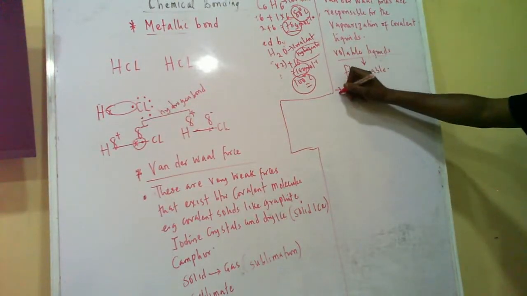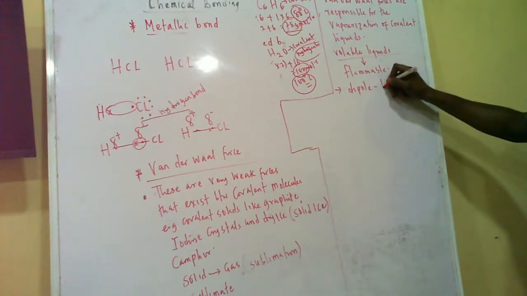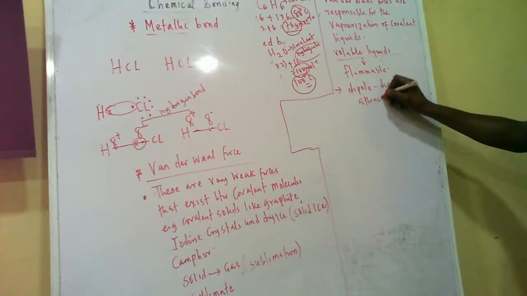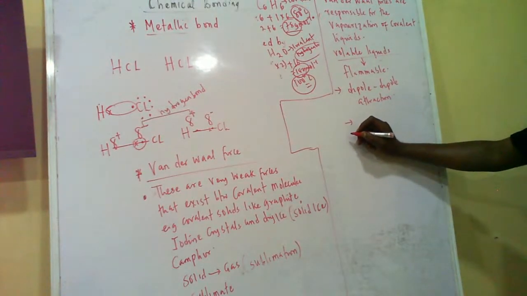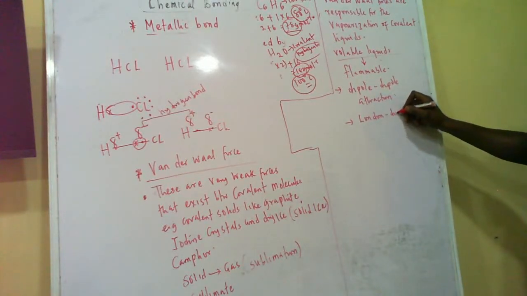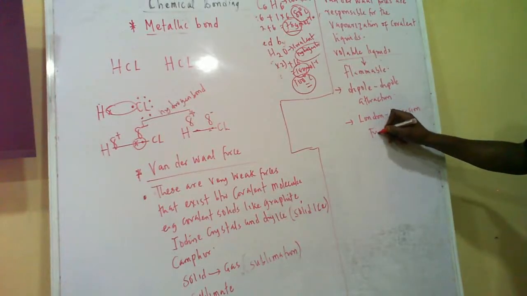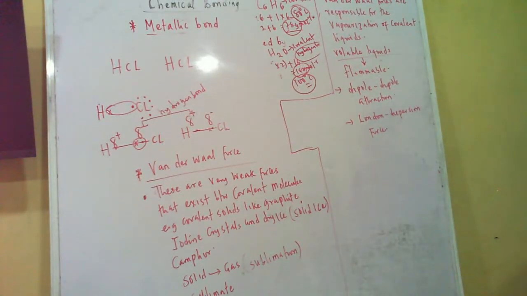So there are two types of Van der Waals forces. We have what we call the dipole-dipole attraction. Second one is called the what? London dispersion force. But we don't usually learn all these ones at this level. We just know it. So we have London dispersion force and dipole-dipole attraction.